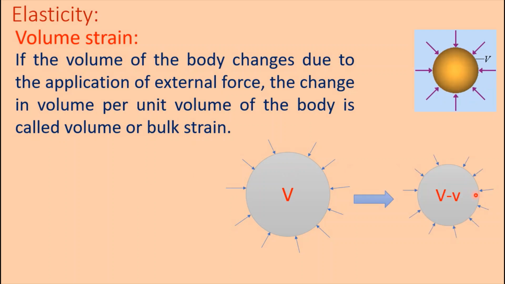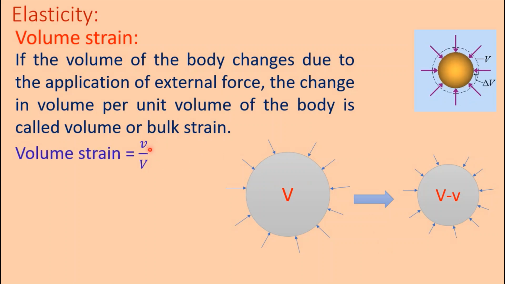Here V is the volume before applying force, and after applying force its volume is V minus small v. That is, change in volume is small v. Initial volume is capital V and decrease in volume is small v. Now the new volume is V minus small v. Therefore, volume strain is equal to small v divided by capital V.